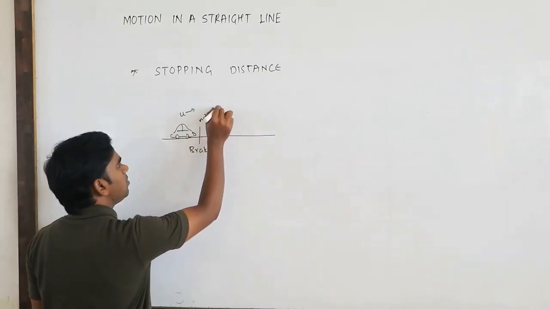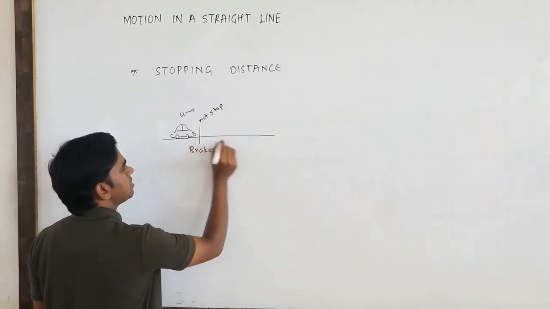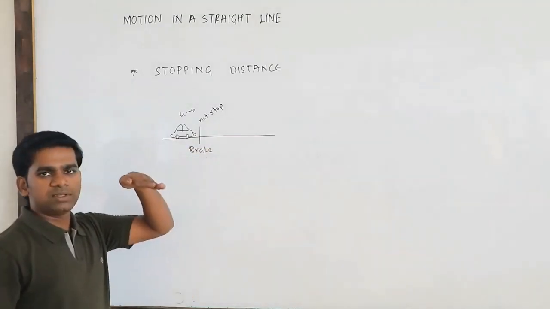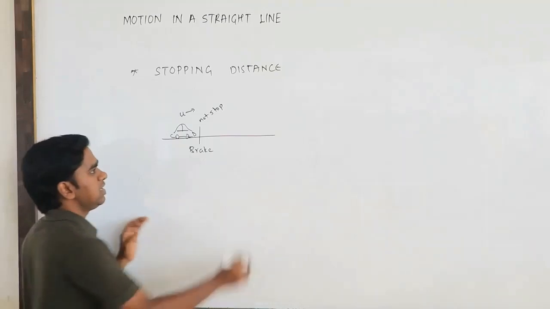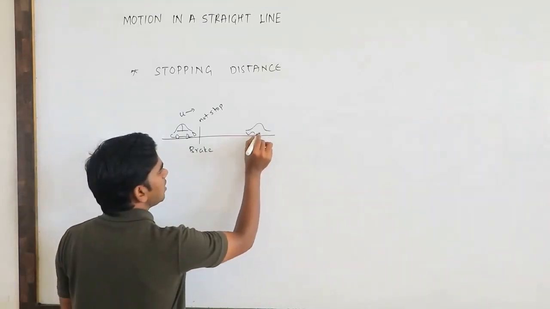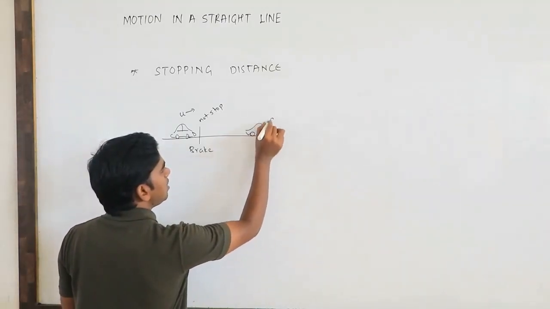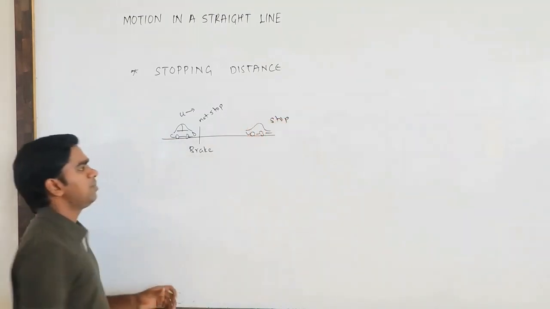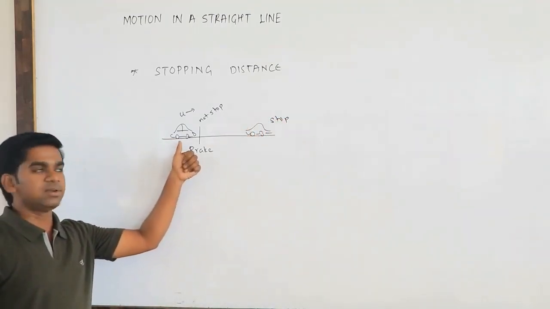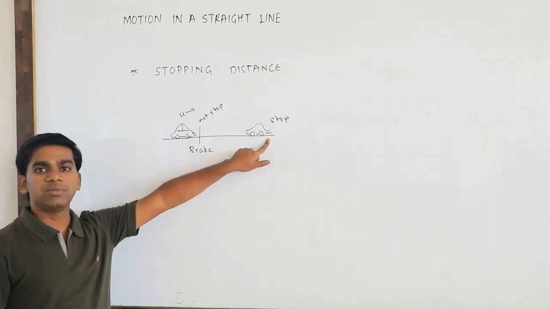It will not stop here. What will happen? It will travel some distance. Its velocity will go on decreasing. Then it comes to rest over here. Okay, so here it will stop. Where you apply the brake, you apply the brake here only, but your car is coming to a stop at this point.